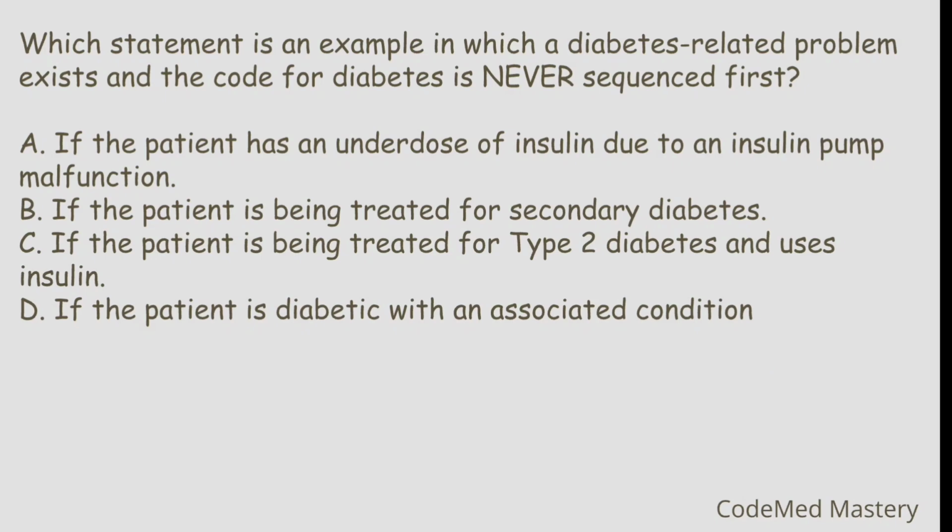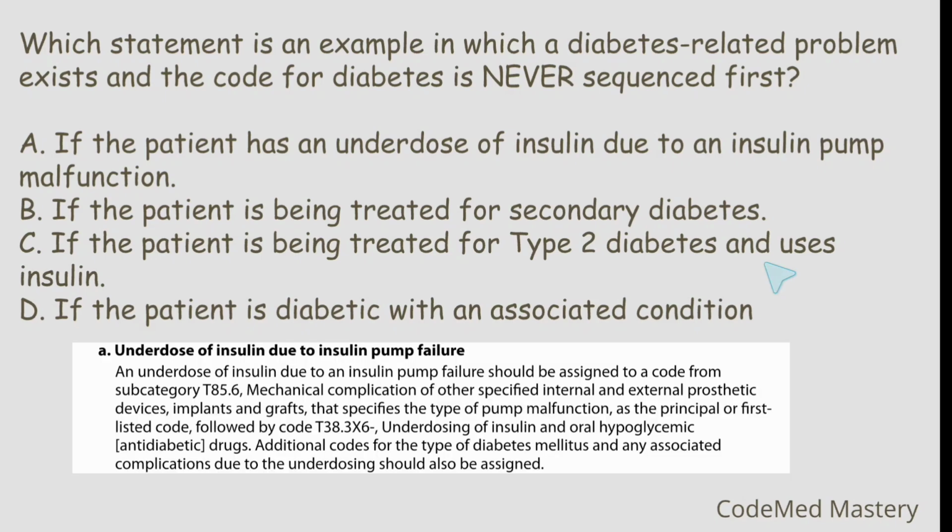In that, check the 5th guideline, underdose of insulin due to insulin pump failure. In that, you can find clinical complication of other specified internal and external prosthetic devices that specifies the type of pump malfunction as the principal first listed code, and additional codes for the type of diabetes mellitus or any associated complications due to underdosing should also be assigned.